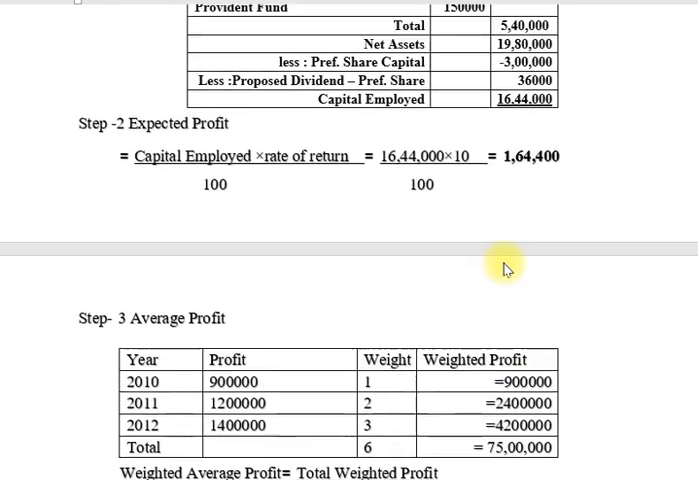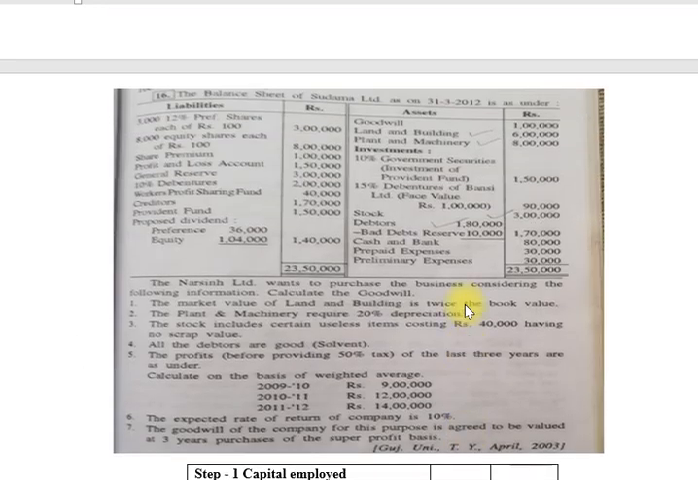Friends, this is a very simple example. Here 2 or 3 points are new, so I chose this example, and I hope you understand all the points which I explained.